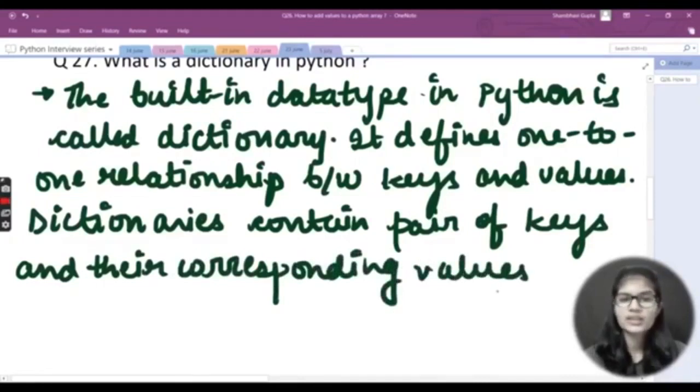So basically what do dictionaries consist of? Dictionaries actually contain pairs of keys and their corresponding values.